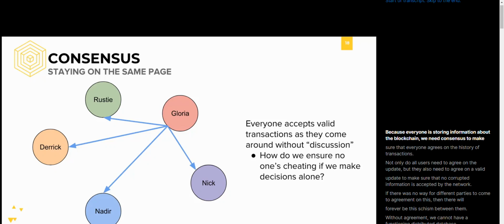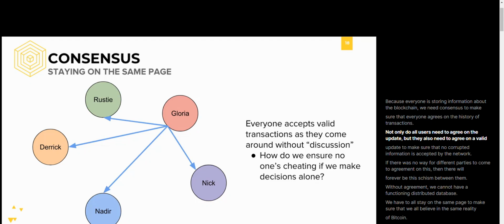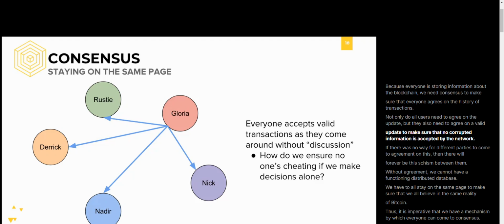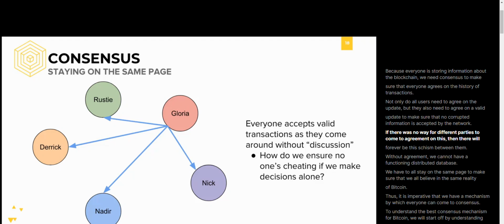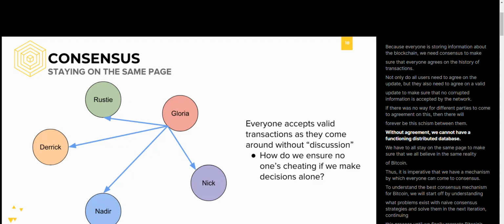Because everyone is storing information about the blockchain, we need consensus to make sure that everyone agrees on the history of transactions. Not only do all users need to agree on the update, but they also need to agree on a valid update to make sure that no corrupted information is accepted by the network. If there was no way for different parties to come to agreement on this, then there will forever be this schism between them. Without agreement, we cannot have a functioning distributed database.